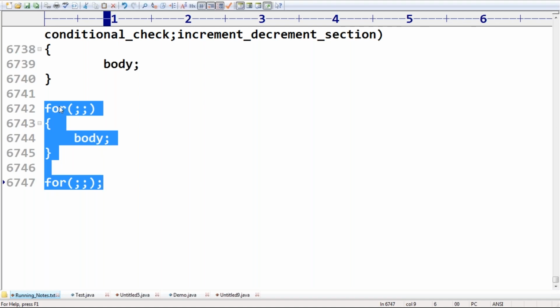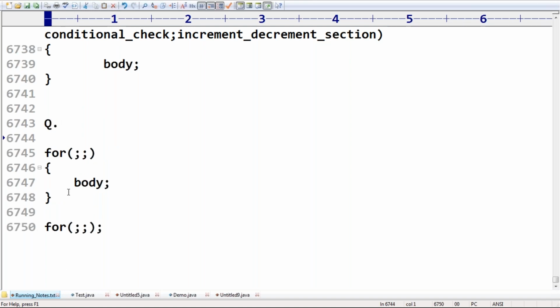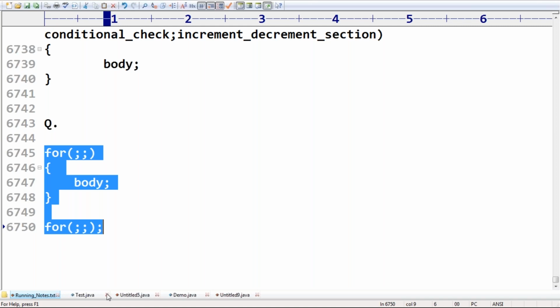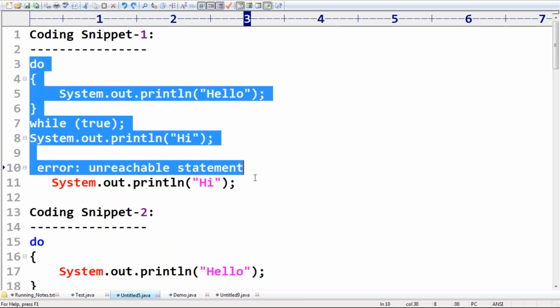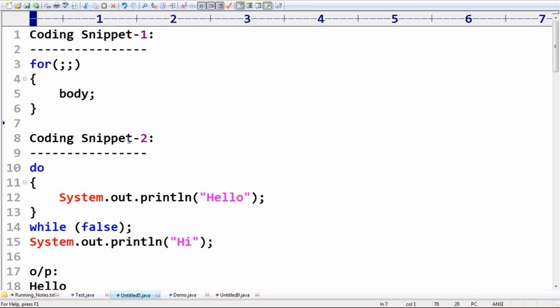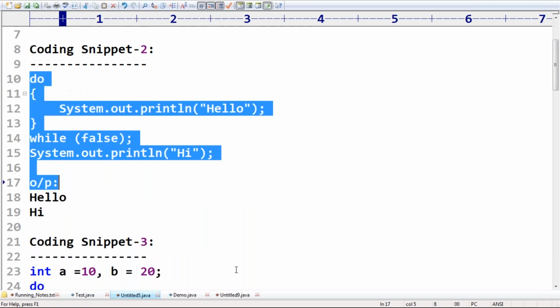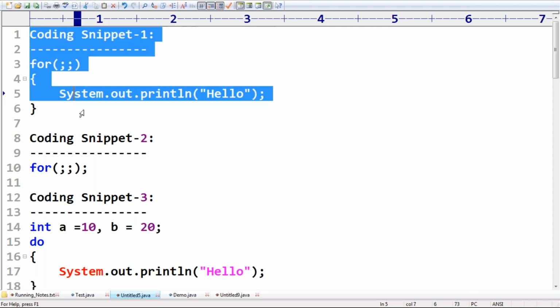So for the first coding snippet, let me frame one small bit so you may feel comfortable. I have coding snippet 1. Forget about all the rest here. Next, coding snippet 2, where instead of the body I am taking System.out.print with hello printed. Can you please observe? Consider the coding snippets.